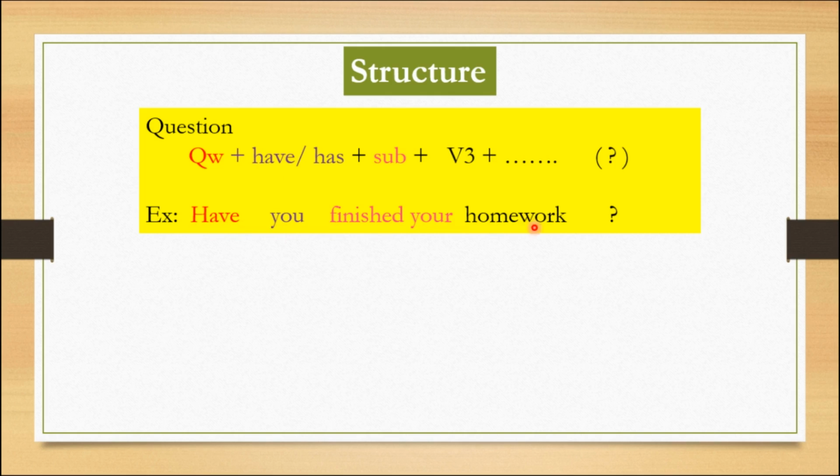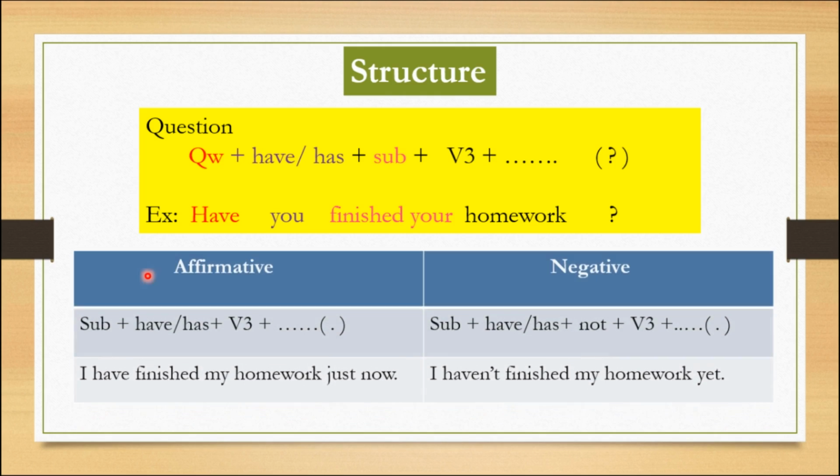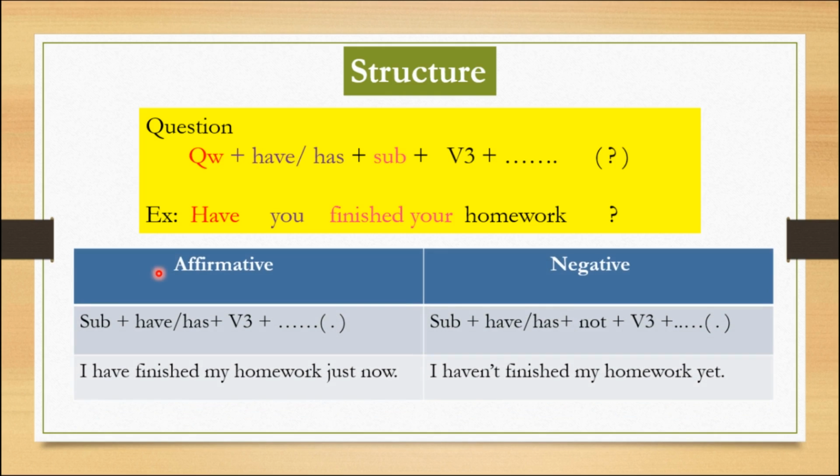Have you finished your homework? It is the question sentence. How many answers are there usually? There are two usual answers. One is the affirmative answer. The second one is the negative answer. The affirmative structure is subject plus have or has plus V3 plus dash dash dash full stop.